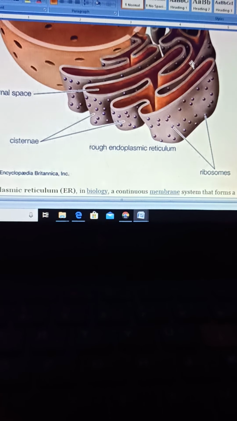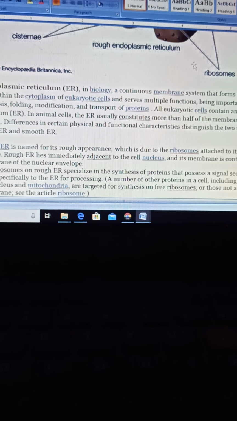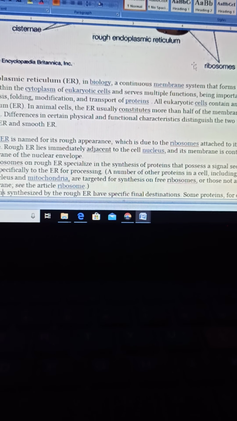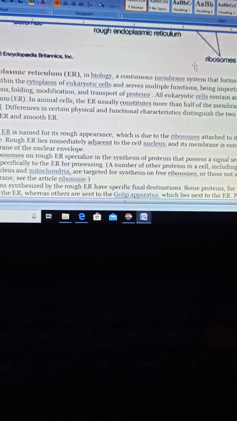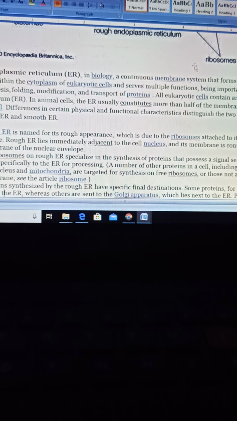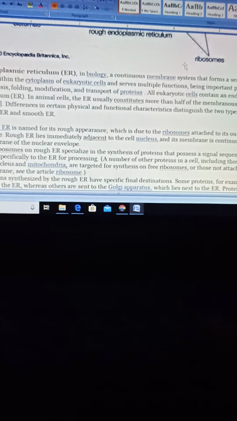Let's see the detail of it. Endoplasmic reticulum is a continuous membrane system that forms a series of flattened sacs within the cytoplasm of eukaryotic cells and serves multiple functions. They help in folding, modification, synthesis and transport of proteins. It means ER is the important site of formation of proteins.